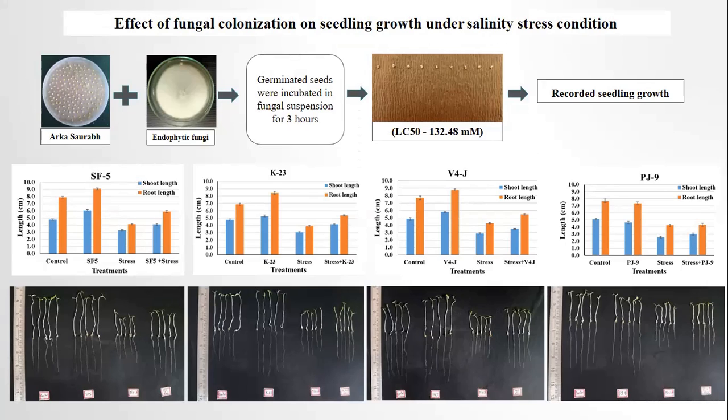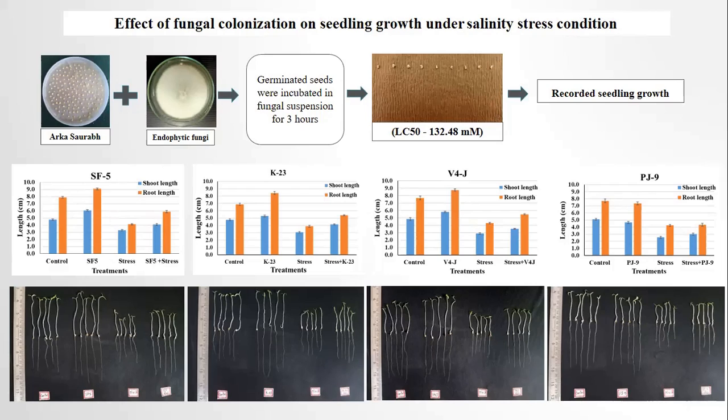Uniformly germinated seeds were incubated in a fungal suspension for 3 hours and tested for the ability of the endophytes to impart salinity tolerance. After the seventh day of incubation, seedling length was recorded, analyzed, and compared. Here I am showing all four endophytes which showed increased mycelial growth even up to 2.5 molar concentration of NaCl.